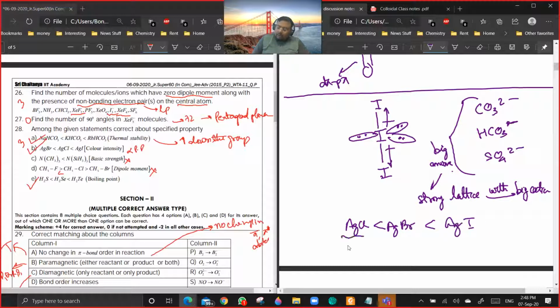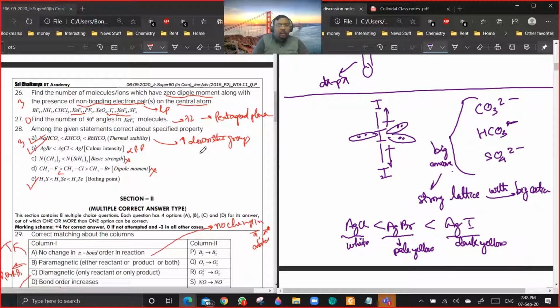AgCl is white in color, AgBr is pale yellow, and AgI is dark yellow. The color intensity is increasing. Okay, they have given AgBr, AgCl, and AgI. That is definitely wrong actually.